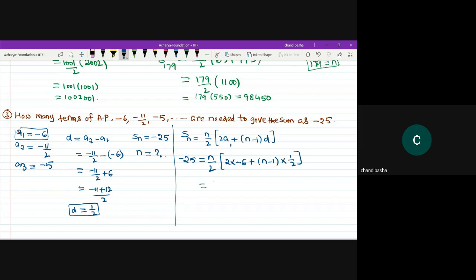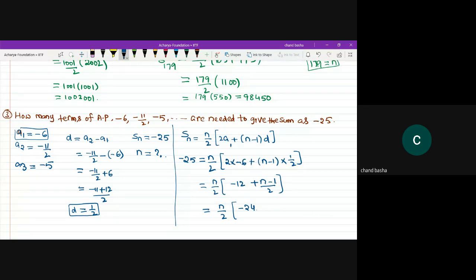This is equal to n by 2. Take LCM. It is minus 12 plus n minus 1 divided by 2. Take LCM. N divided by 2, and it should be what? Minus 24.